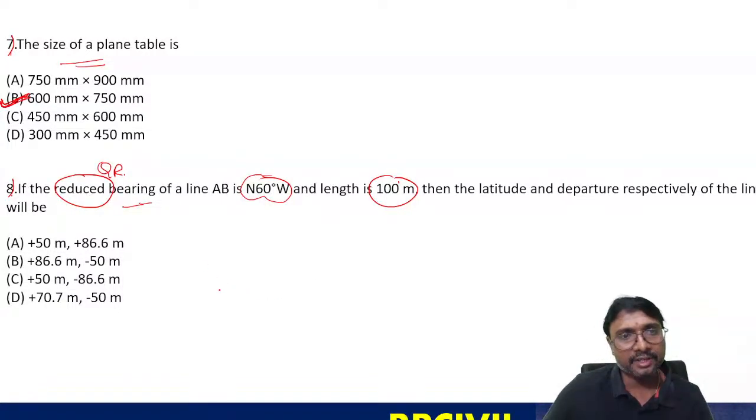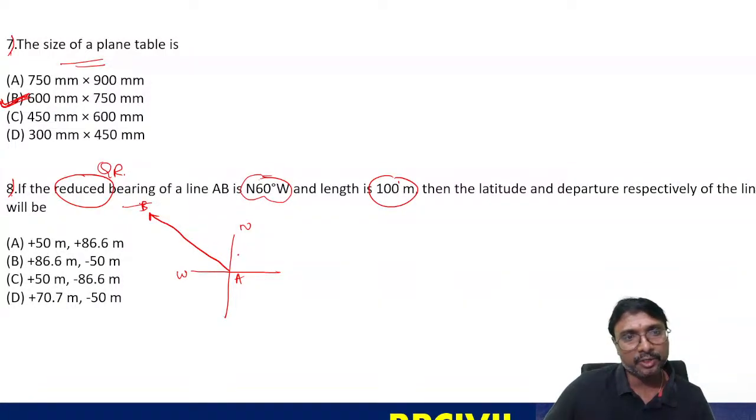So if you have north 60 degree west, this is your north, this is your west, and this is your line AB. With respect to north, it maintains an angle of 60 degrees. Latitude is nothing but your northing or southing. Departure is nothing but your easting or westing.